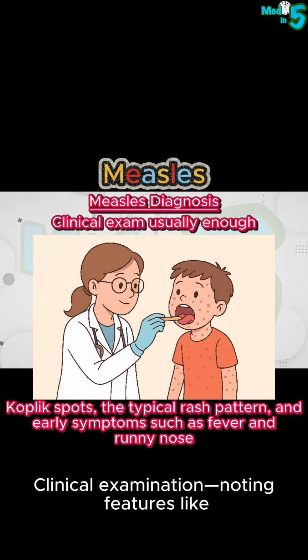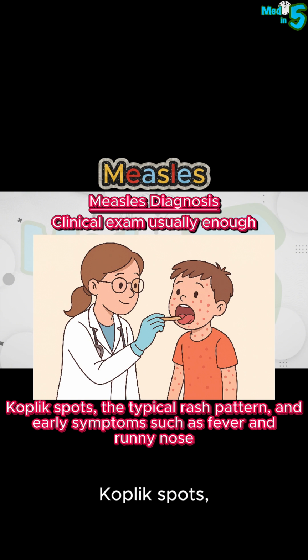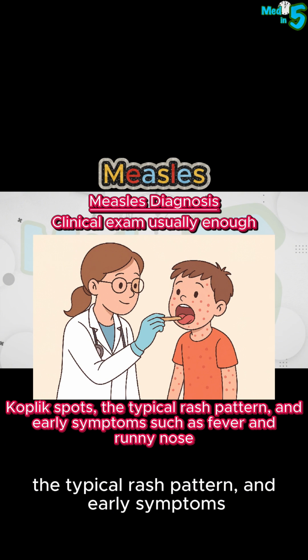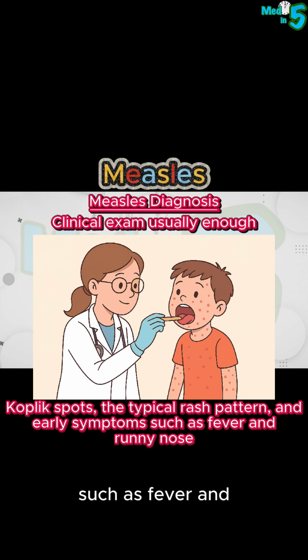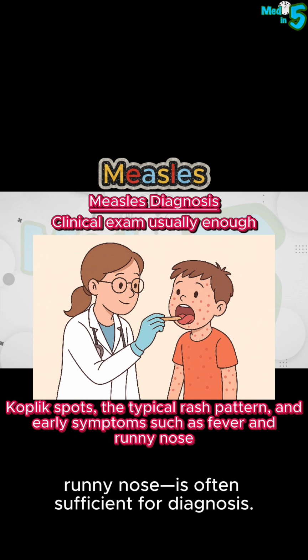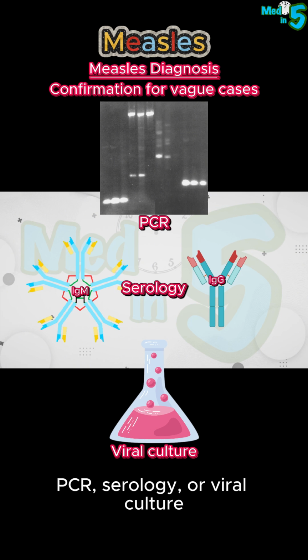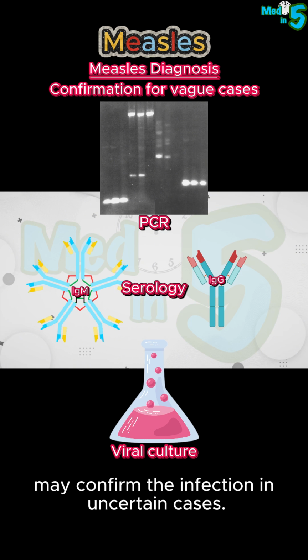Clinical examination, noting features like Koplik spots, the typical rash pattern, and early symptoms such as fever and runny nose, is often sufficient for diagnosis. PCR, serology, or viral culture may confirm the infection in uncertain cases.